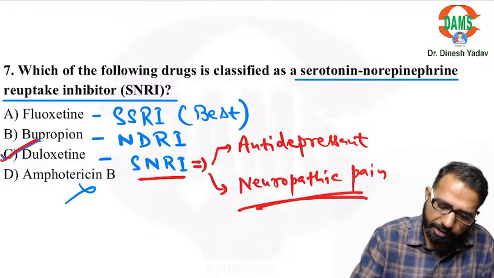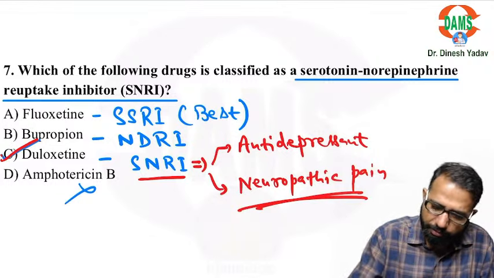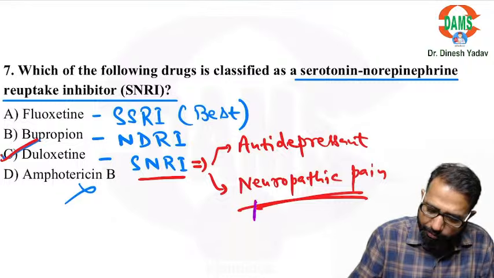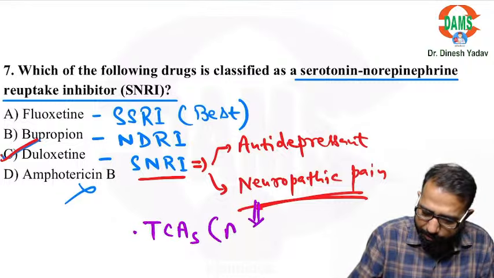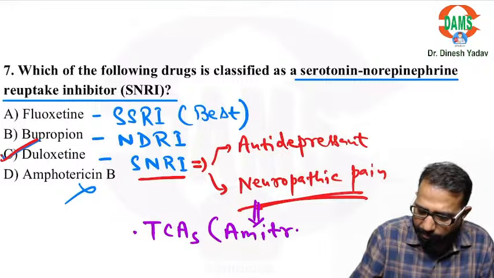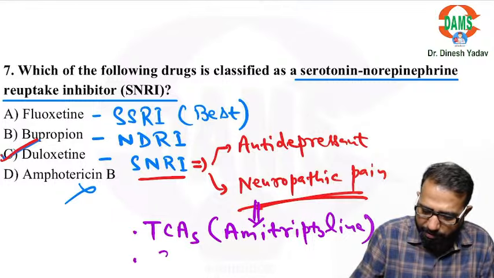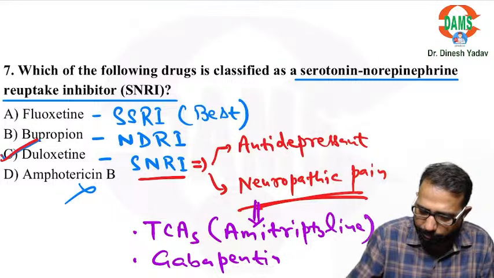What are the other important drugs for neuropathic pain? So for neuropathic pain, the other important drugs are, we can use the tricyclic antidepressants like amitriptyline. That is very effective drug. But the best drug is gabapentin or pregabalin. The best drug is gabapentin or pregabalin.